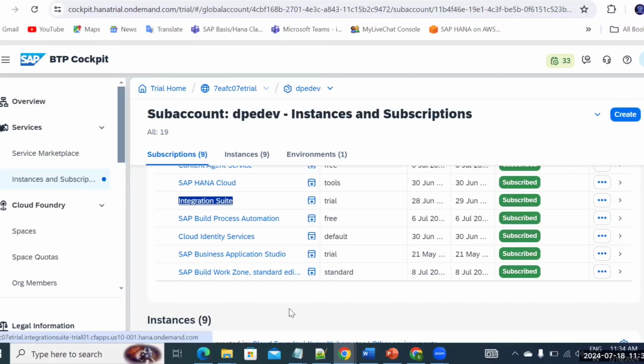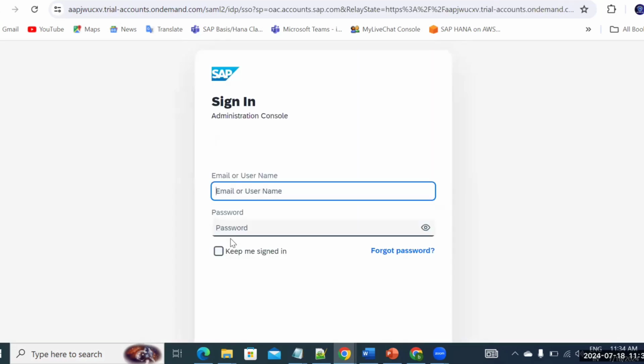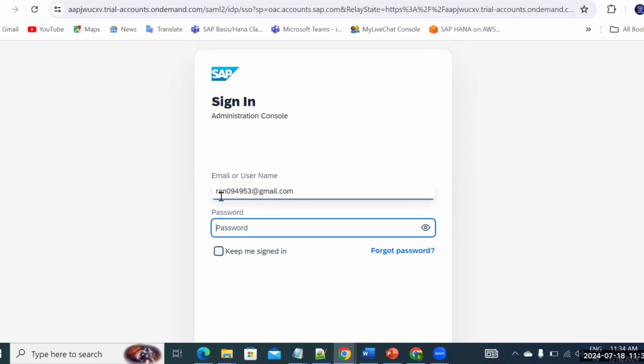On top of that, I'll also show you the cloud identity services. In the cloud identity services, I'll tell you how to bundle your application with the authentication mechanism. And also how to add users, how to import multiple users, how to add more users in the system. Suppose you want some set of people to access your application and you want to create a trust setup. So you need to add those users in your IAS tenant, of course. So how to do that? All these things we are going to discuss, because that's very, very important.